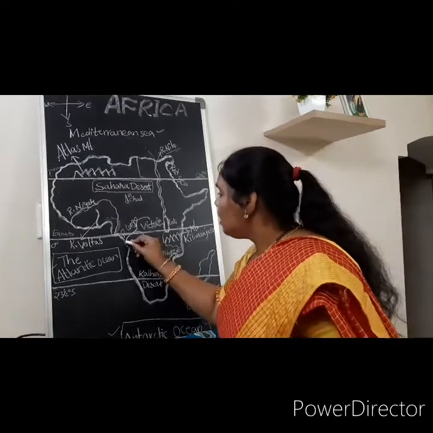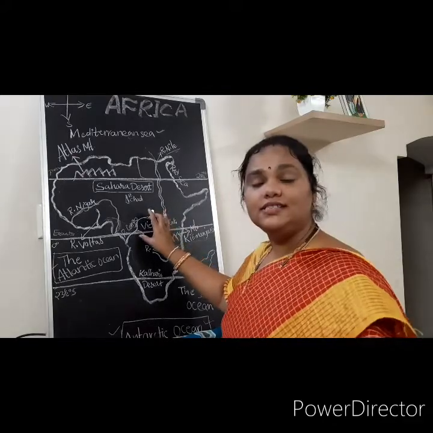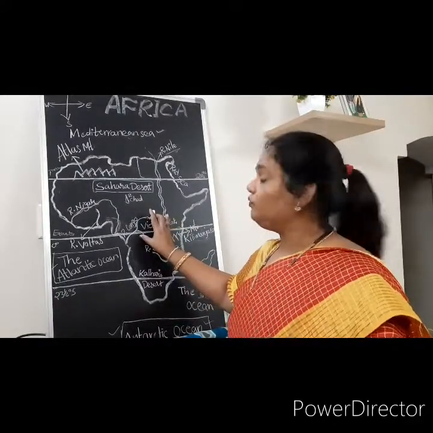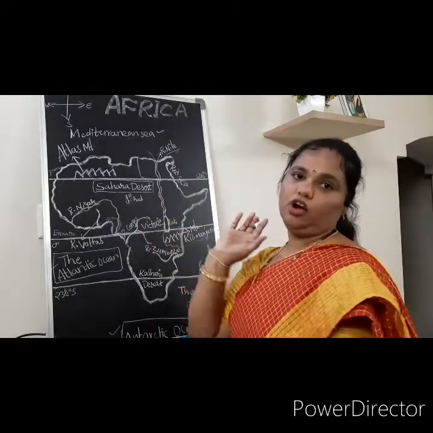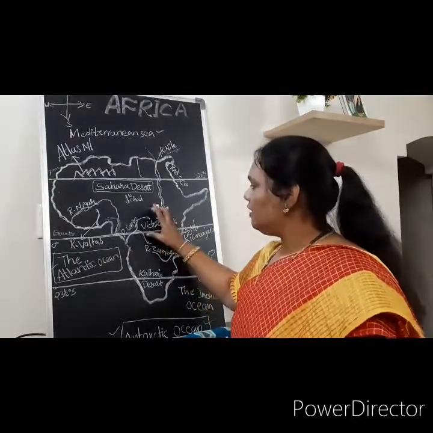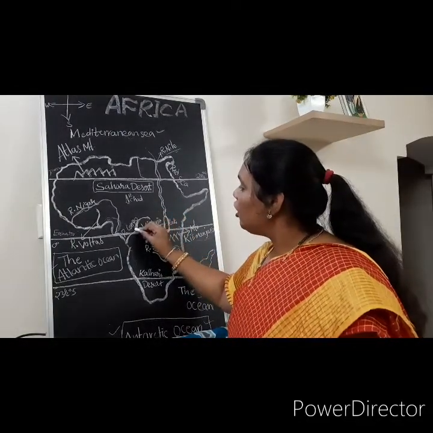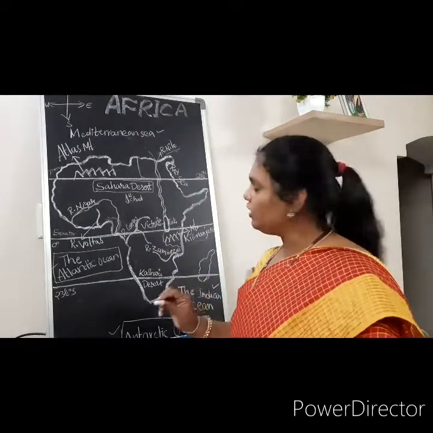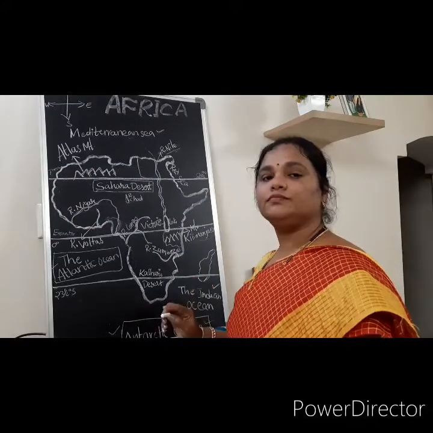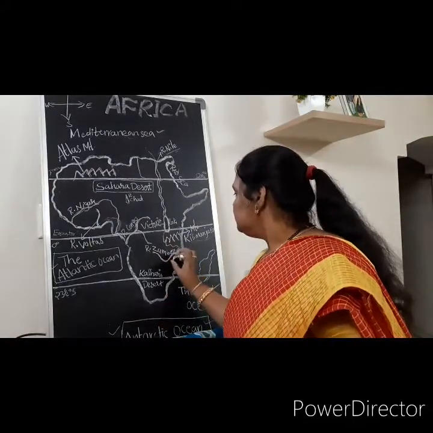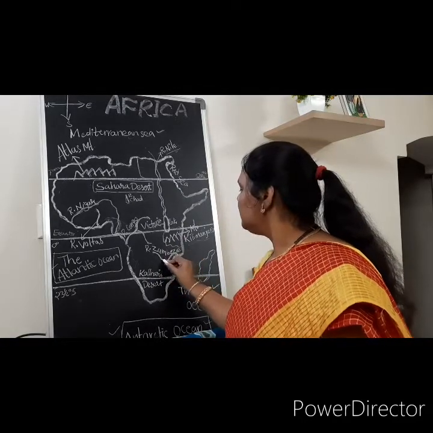Next is Congo, River Congo. See, in the middle of Africa we can see the Democratic Republic of Congo, and beside it the Republic of Congo, and two more countries. From the Democratic Republic of Congo we can see River Congo. Okay, next, River Zambezi. Zimbabwe country is there. From Zimbabwe we can see River Zambezi.